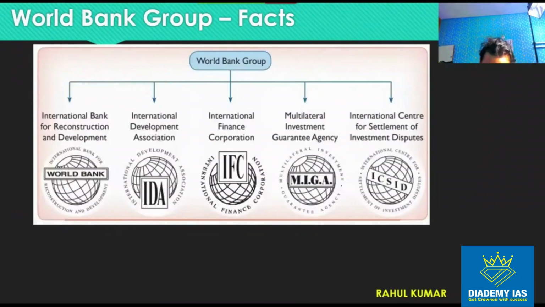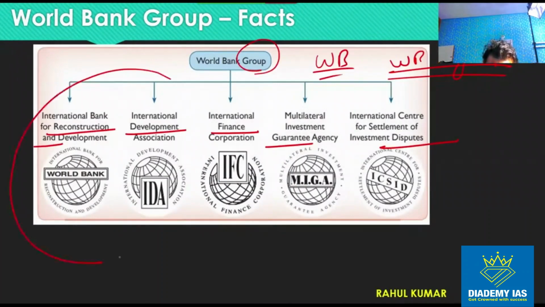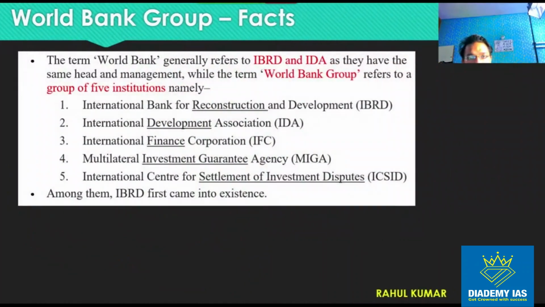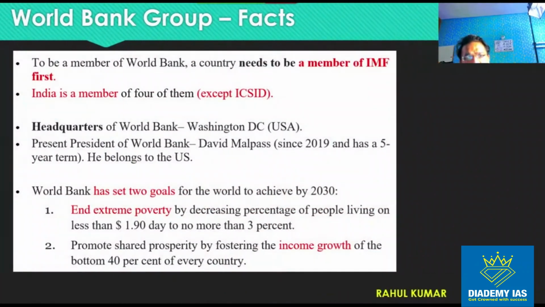IBRD and IDA, these 2 combined are called World Bank. So if someone says World Bank, it means IDA plus IBRD. If someone says World Bank Group, it means all of these 5 agencies, right? All of these things have been mentioned over here, and it is important that if a country wants to be a member of the World Bank, it has to be a member of the IMF also, right?